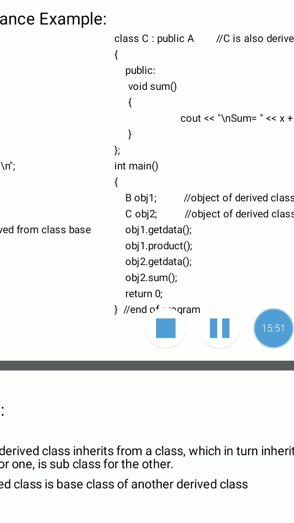Now check here, sum is a member function of class C, and there is no relationship between class C and class B. I repeat it again, there is no relationship between class C and class B. That's why we can't access the sum function with the help of class B's object.